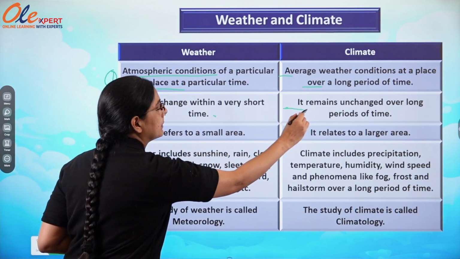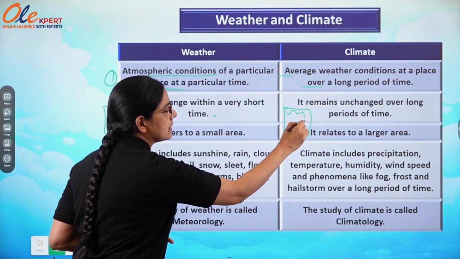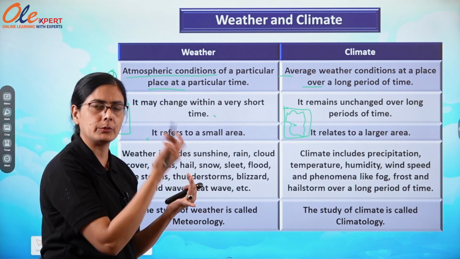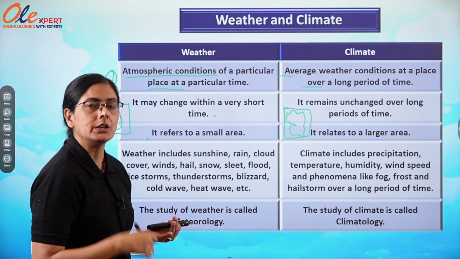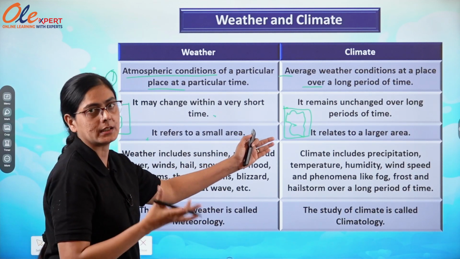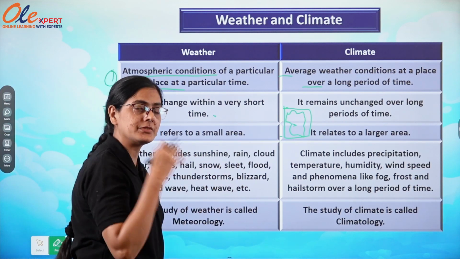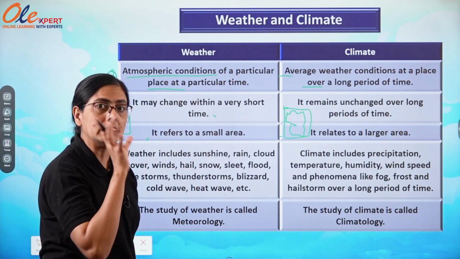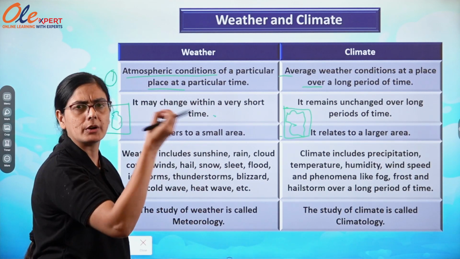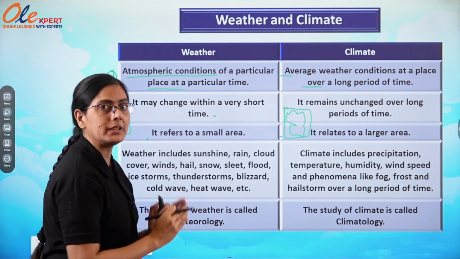But when we are talking about the climate, it is of a particular continent. Whichever continent we can mention, North America, South America, Asia, Europe, Africa, Australia, any continent or any country, India, Pakistan, America, Canada. We are talking about a country, which means we are taking the climate of that particular country. If we are talking about weather, we are talking about Lucknow city, Delhi, or we can take a small village also.